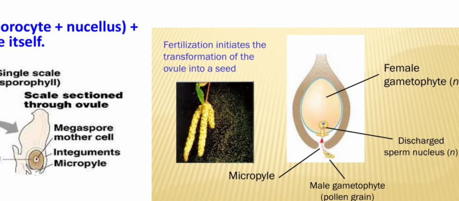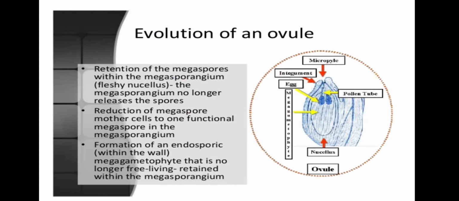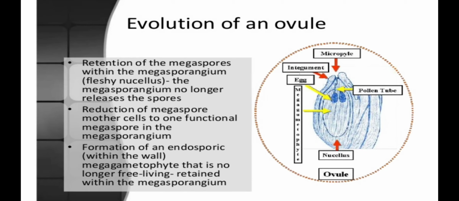Students, for fertilization, pollen grains are transported to the ovule and they are generally transported by the wind. Students, next is the evolution of an ovule. Retention of the megaspore within the megasporangium is the first step for the evolution of the ovule. The megasporangium no longer releases the spore.